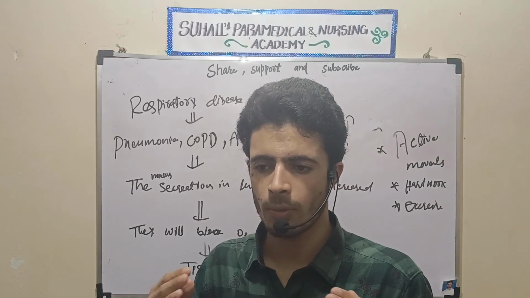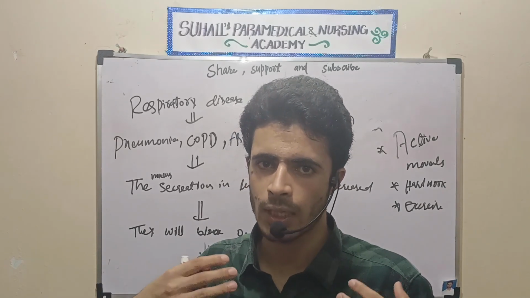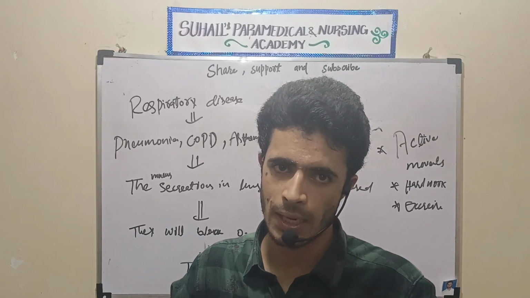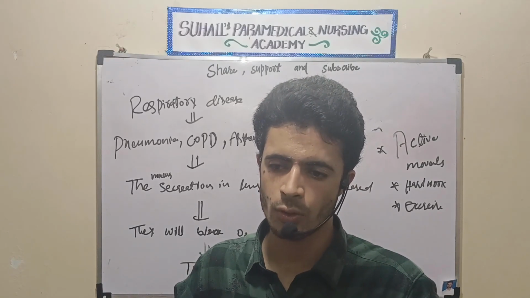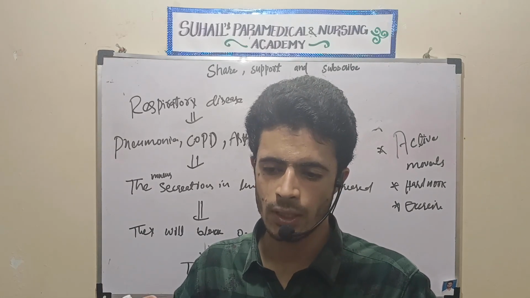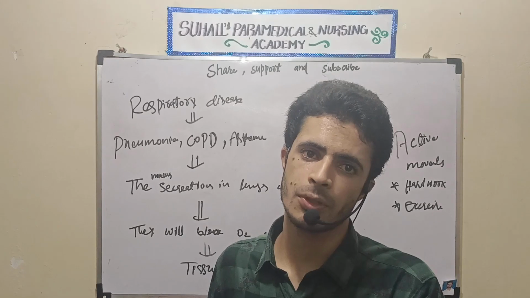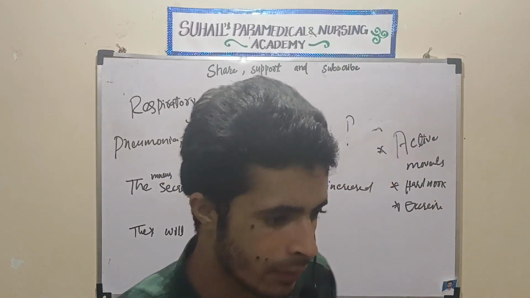definitely more oxygen requirement is there, but the lungs are not giving that much oxygen, as there is not that much exchange at the lungs. When no oxygen is going towards the tissues, definitely the cells need more oxygen, but oxygen is not present, so definitely the tissues will die. I will give an example.